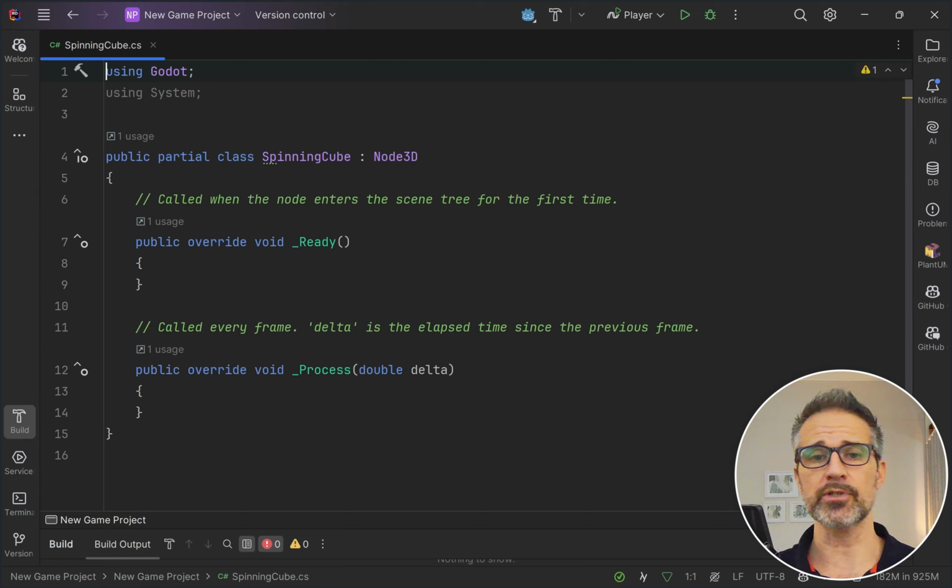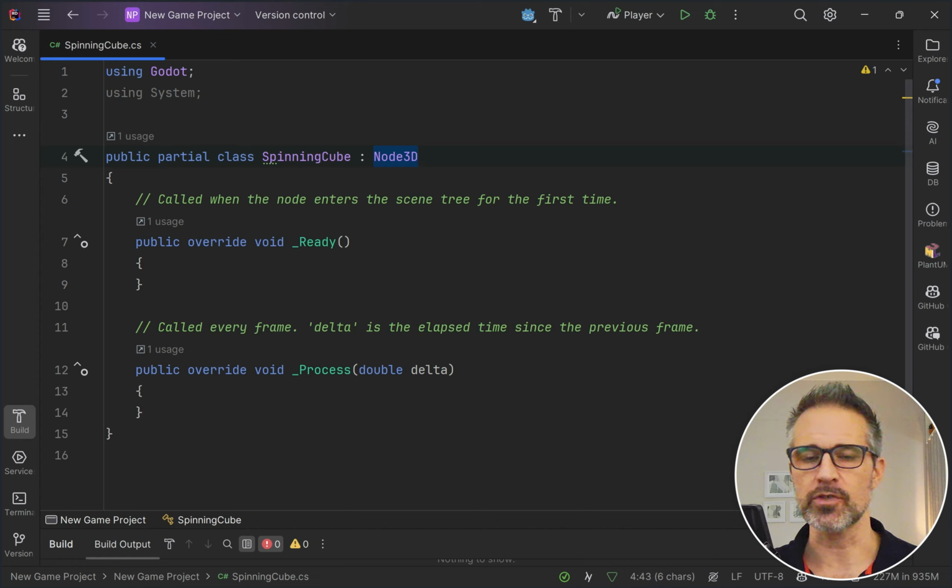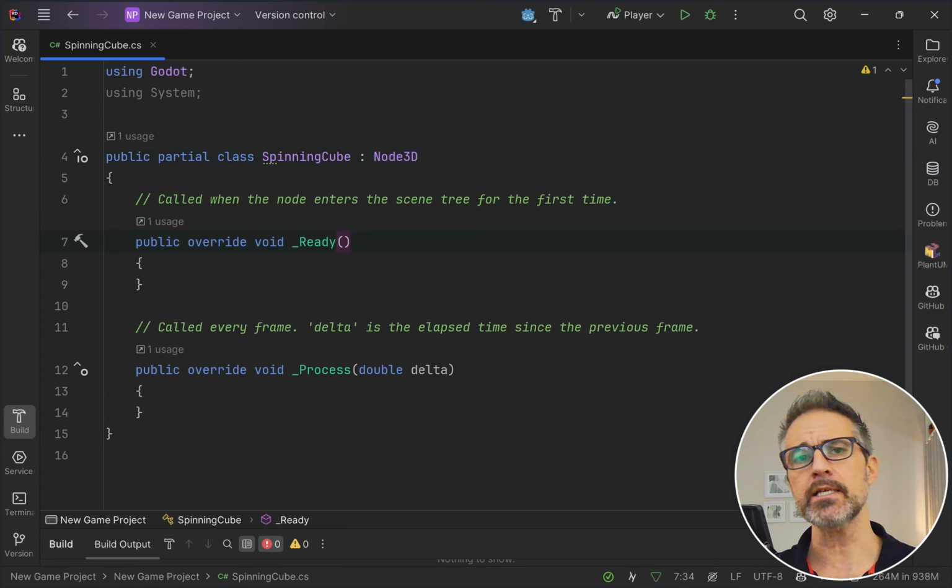So this is the default template that we're given. Two things to notice. I gave it a name, so that gets substituted in here. I chose the type, which is declared here. So just like in Unity, when you create a mono behavior subclass, it extends mono behavior. Here, you extend whatever node type you're sitting on. So if you're creating a 2D game, you would probably be extending node 2D for most of your beginning scripts at least. It's totally optional. You could choose a lot of other things, but that's just to mention. The ready here is the equivalent of start in the Unity world. And down here, the process is the equivalent of the update in the Unity world.